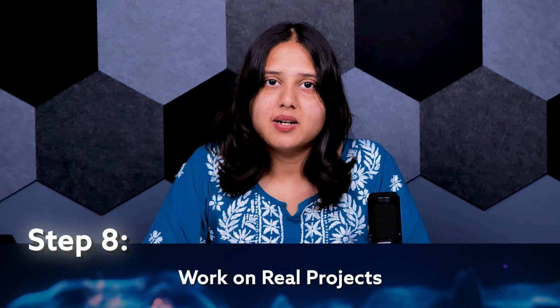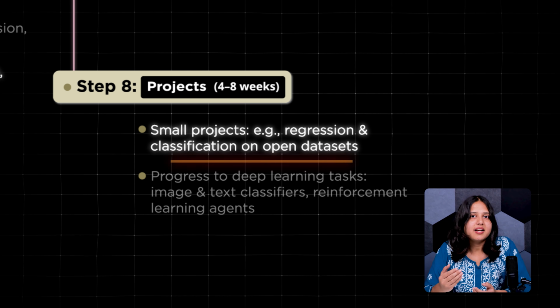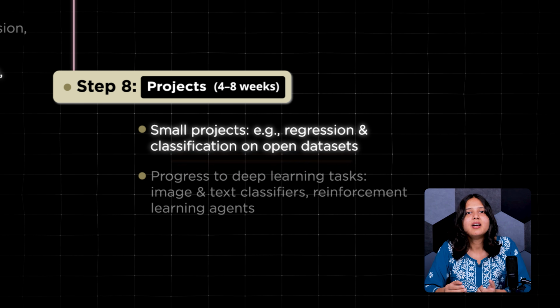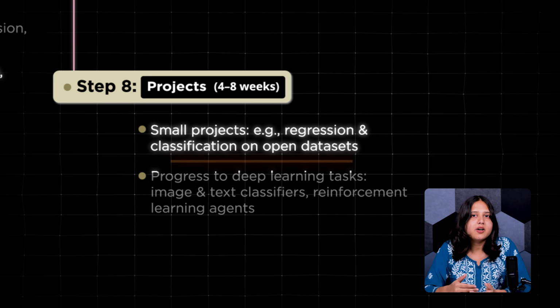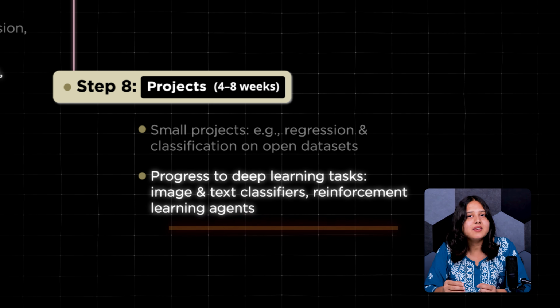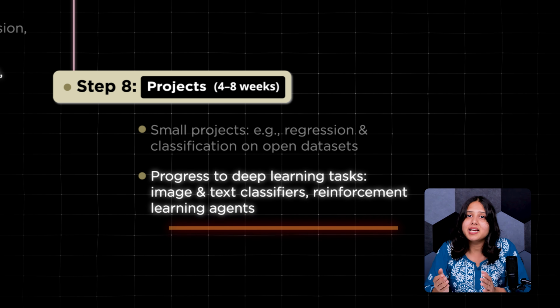Step 8. Work on real projects. The best way to learn is by building. Start with simple regression and classification projects using open datasets from platforms like Kaggle or the UCI machine learning repository. As your confidence grows, start working on more complex projects like image classifiers, sentiment analysis tools, or even reinforcement learning agents that can play games.